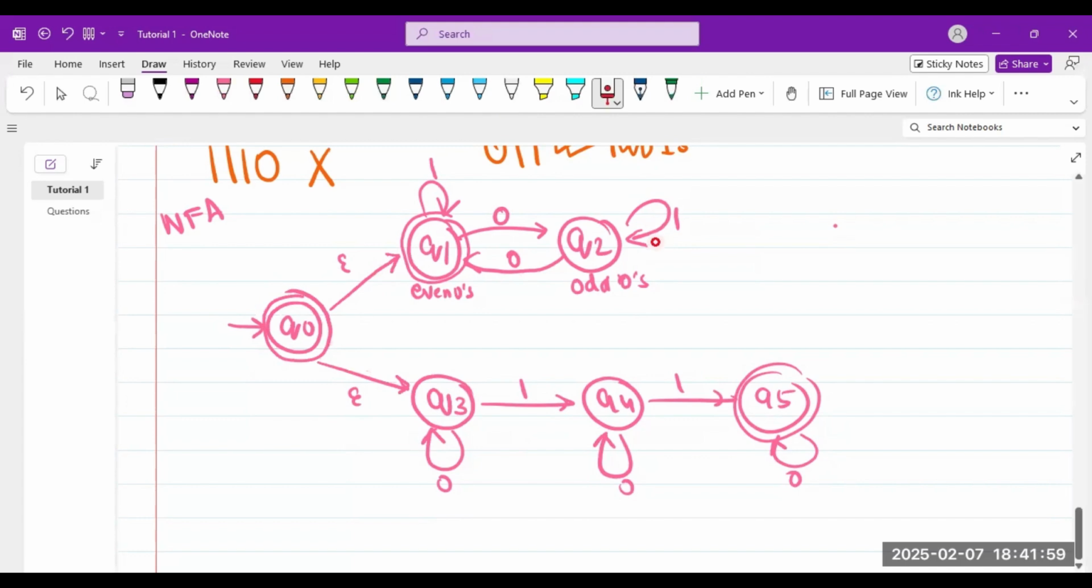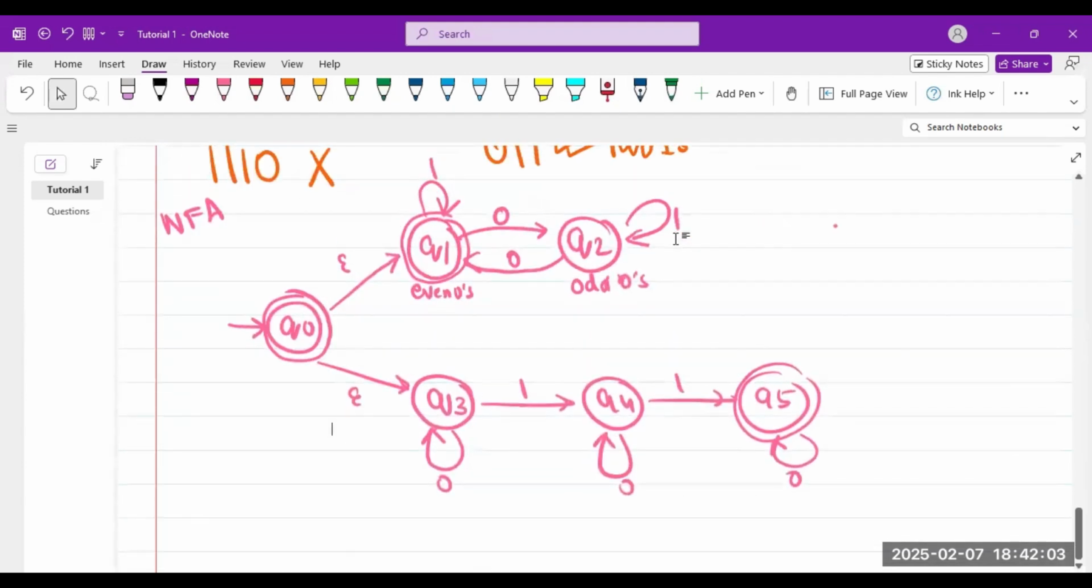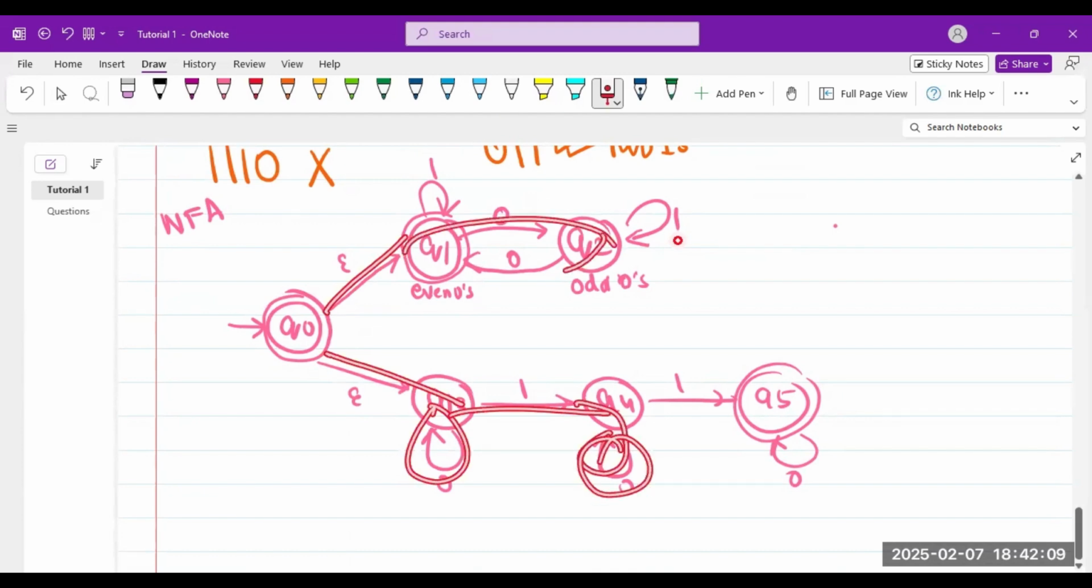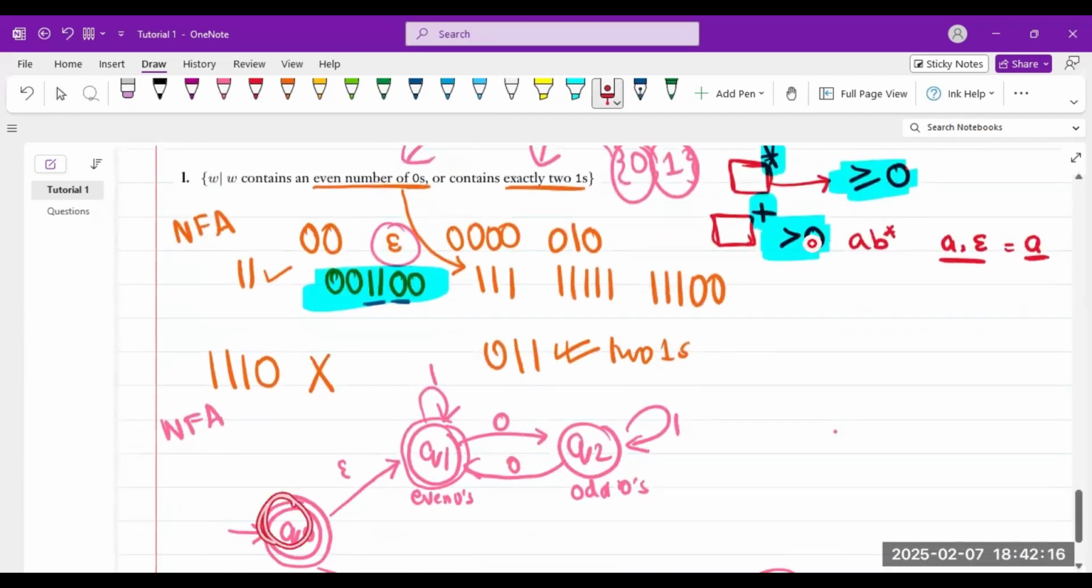So, for example, let's traverse these strings. The first string says double 0. I've made 2 copies of myself. I get a 0 here, I get a 0 here, rejected here. I get a 0 here, I get a 0 here, accepted. So I am accepted. The second string is epsilon. Epsilon stays right here, I am accepted.